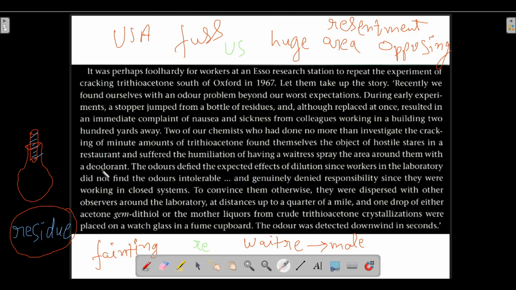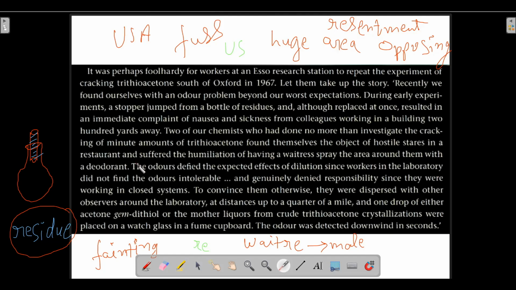The two chemists were smelling really foul, very bad, and so the waitress sprayed the area around them with a deodorant. Okay, so they suffered the humiliation.